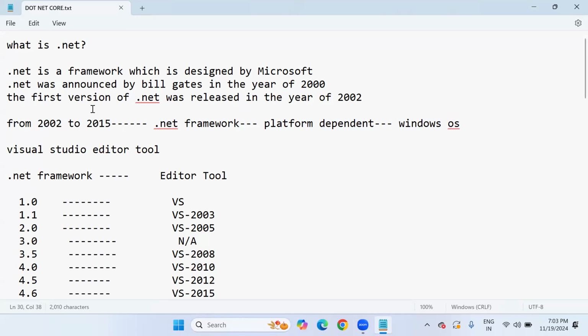But actually, according to Microsoft Corporation, there is no abbreviation for .NET. Only from the programmer's point of view, .NET is nothing but network enabled technology or network enterprise technology. Why can we call it that?